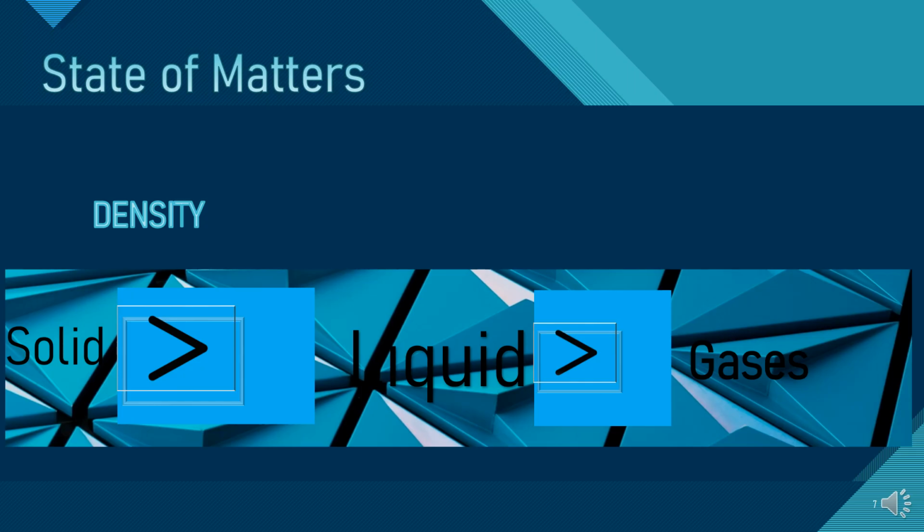Liquid has space between the particles, so there are fewer particles compared to solid. That's why its mass is a bit lesser than solid, so its density is lesser than solid.